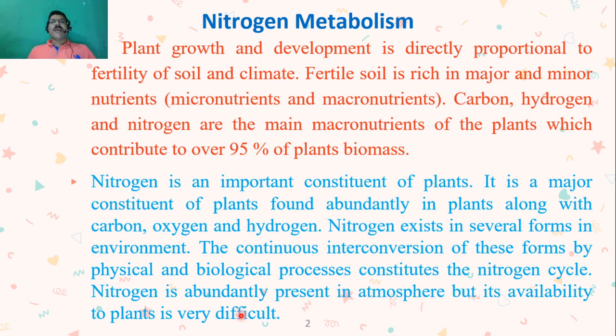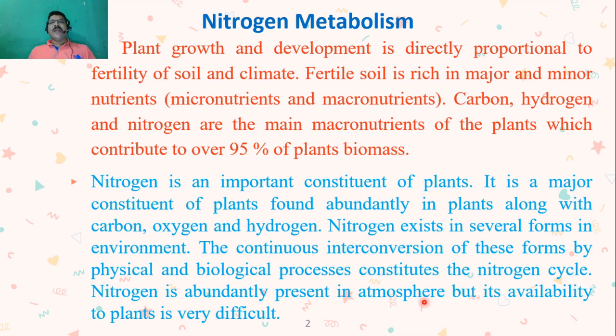So nitrogen is a very important component and it is available abundantly in the atmosphere, but that molecular nitrogen is not useful for plants as it is.